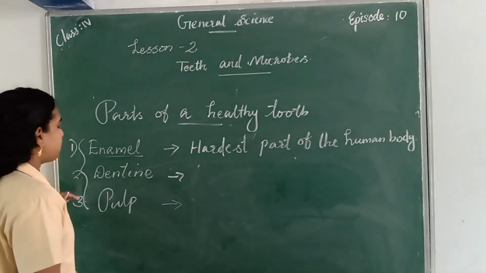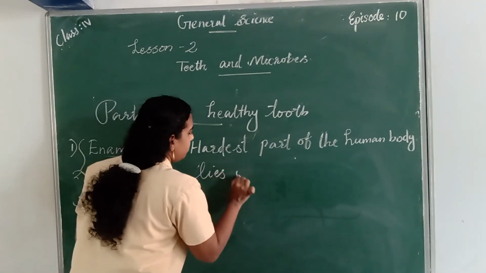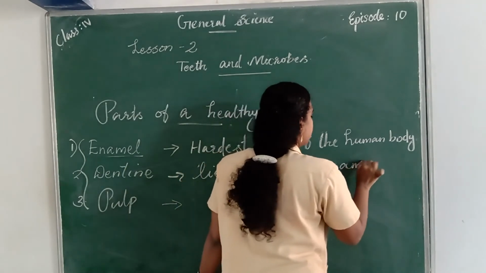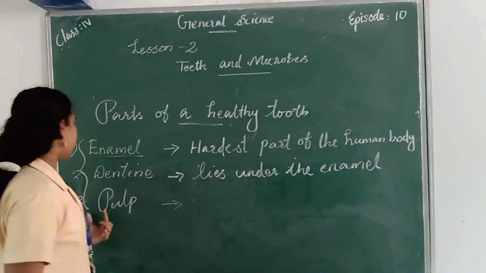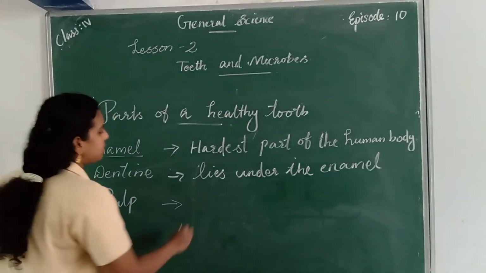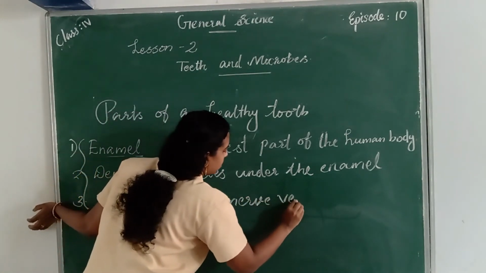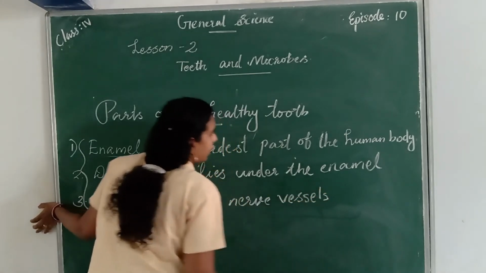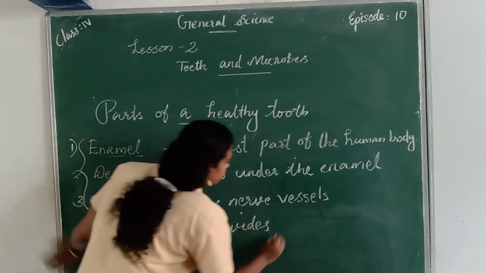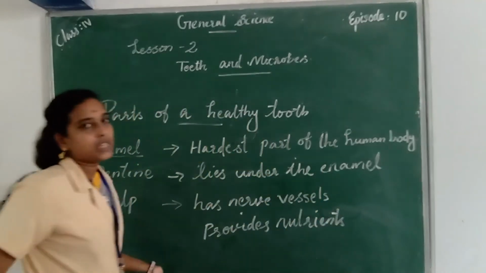And the next part is dentin. It lies under the enamel, and it is not so hard. And the third part is pulp. Pulp has nerve vessels and it provides nutrients for the tooth.